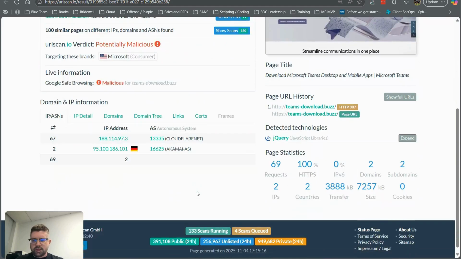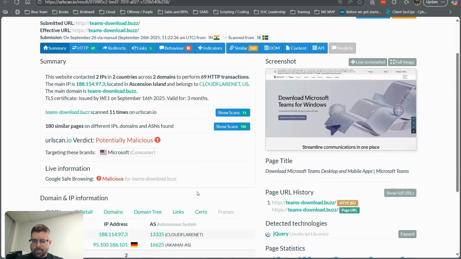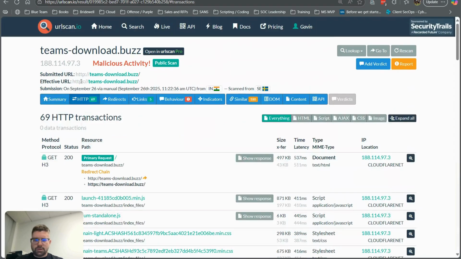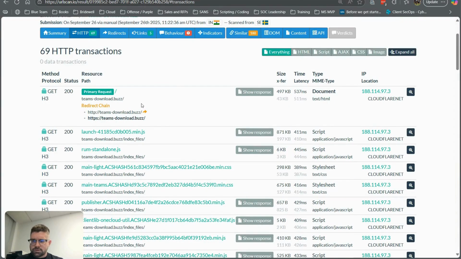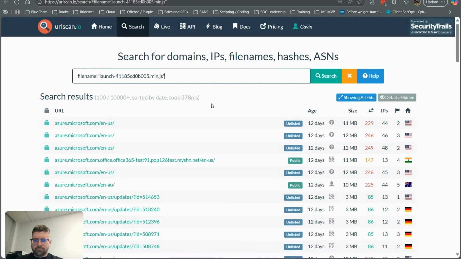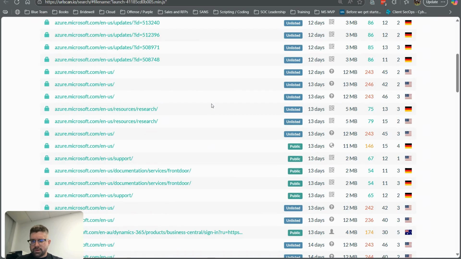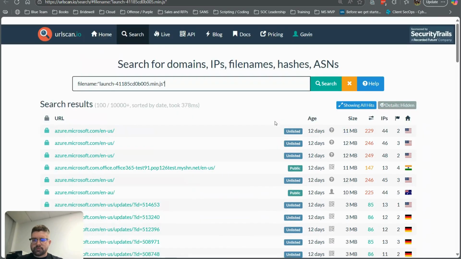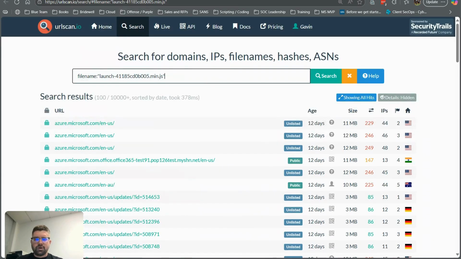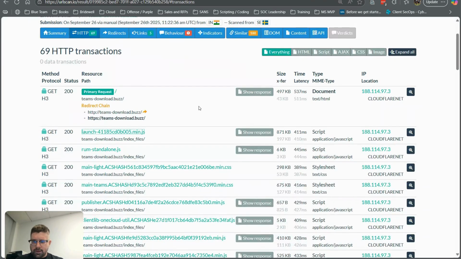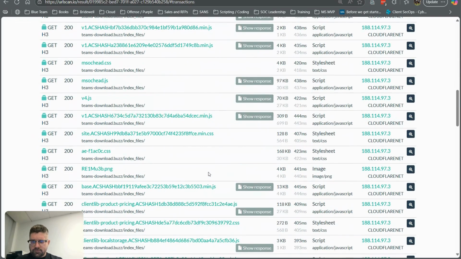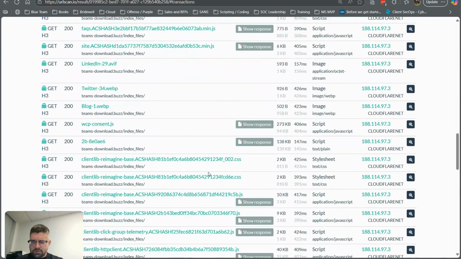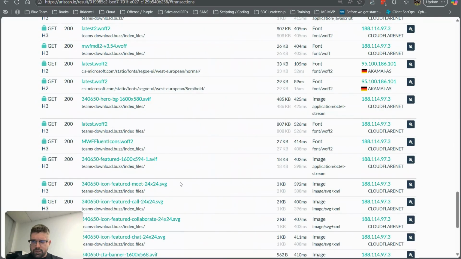You can see how people could easily be tricked into visiting these sites. So first things first, we can check out the HTTP transactions page and look at this file. We can see it's probably not good enough. It looks like there are a lot of legitimate Microsoft domains there, so probably not a good candidate for pivoting, in comparison, say, to some of the other files that could be hosted on this page.